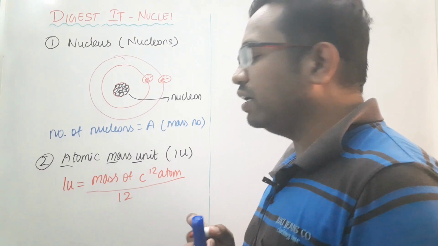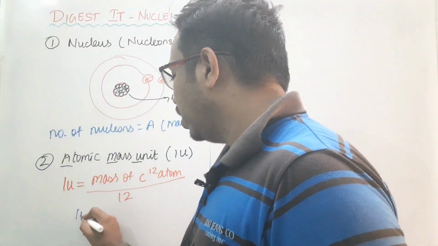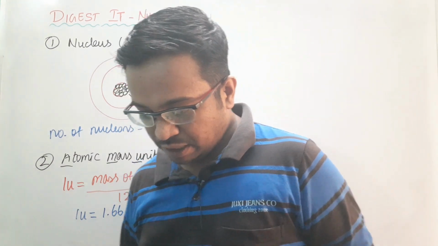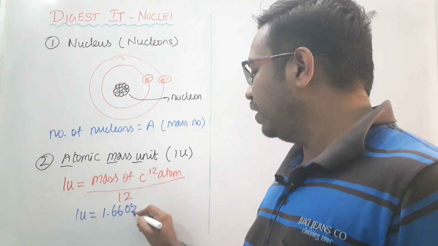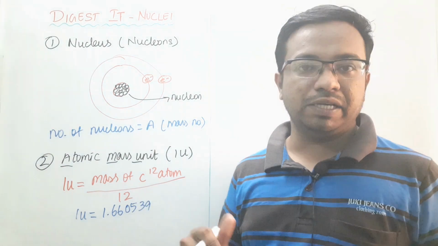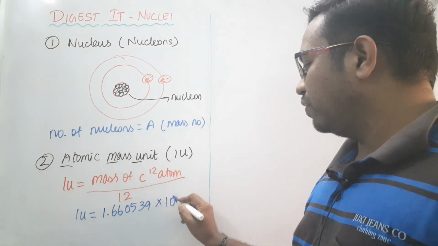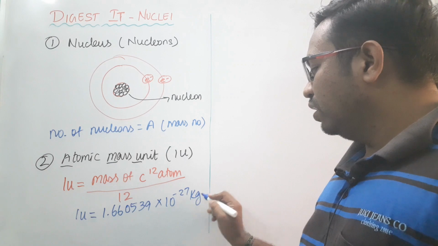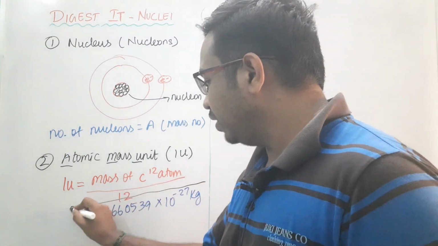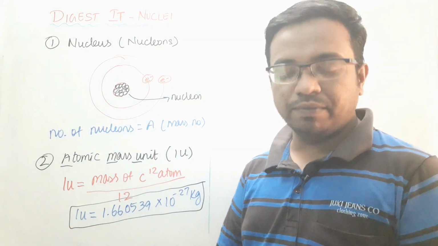I am going to mention the value over here: 1 atomic mass unit is equal to 1.66054 times 10 to the power minus 27 kilogram. You need to take at least 4 or 5 decimal places for this chapter. So this is the formula for the atomic mass unit. Try to remember this value because it is very important in solving problems.